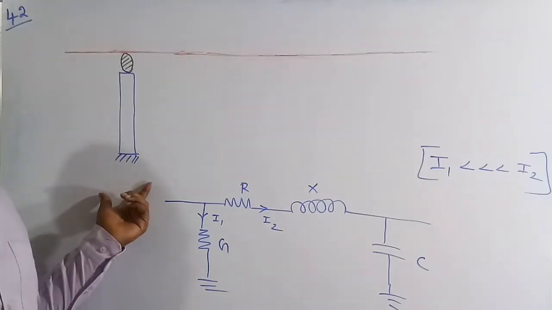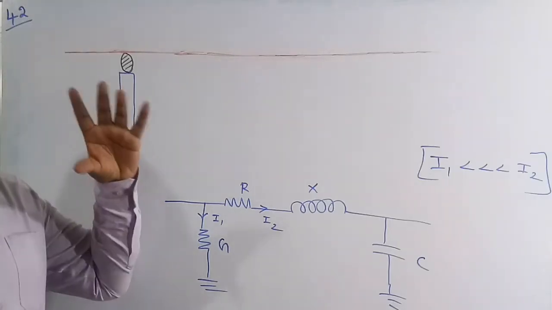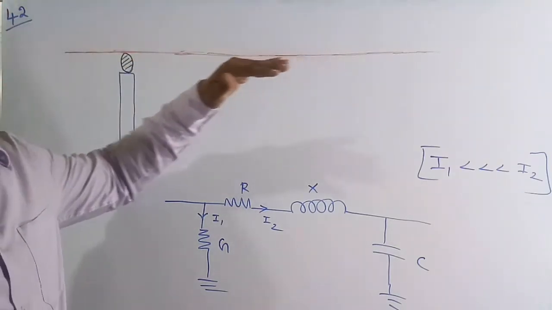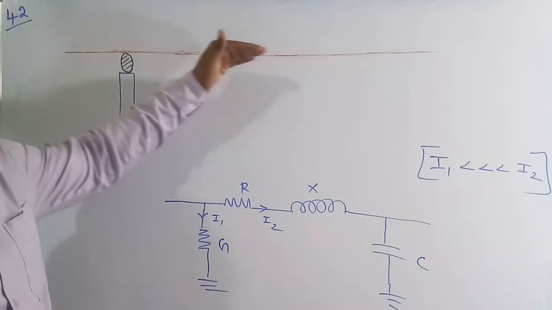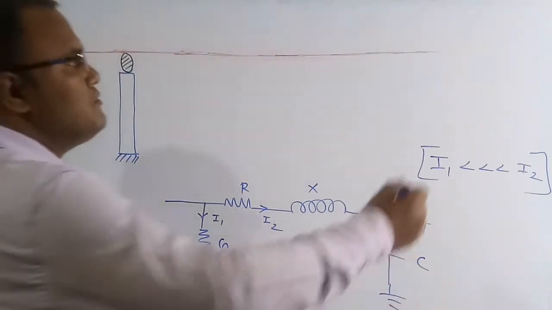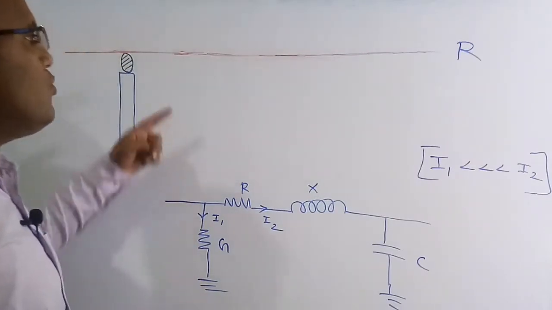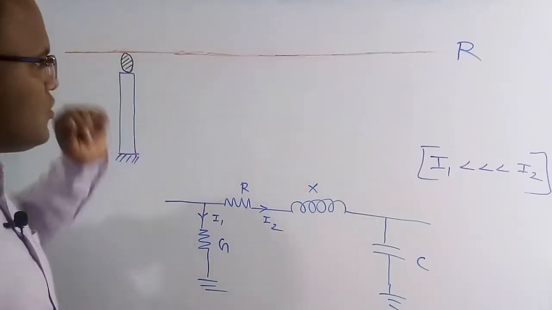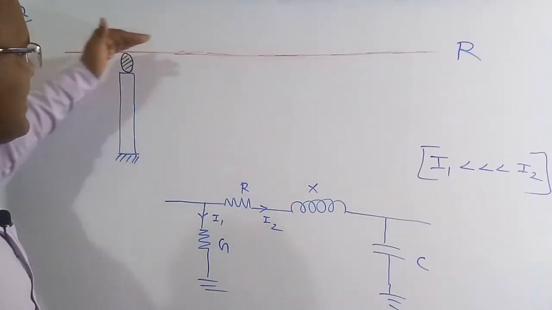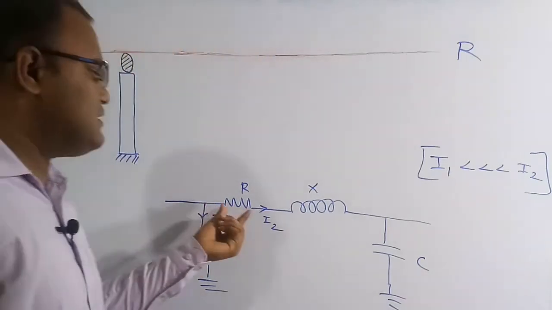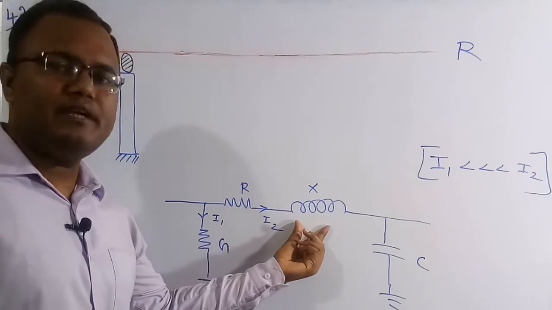Basically this is a pole on which there is a small insulator. Over that one we are going to keep the conductors, or we can say the power transmission lines. And let me assume this is line R. So there are three lines. Out of these I am going to take only one line, which is the R line. As it is a conductor, it is going to have some amount of resistance and also some amount of inductance.